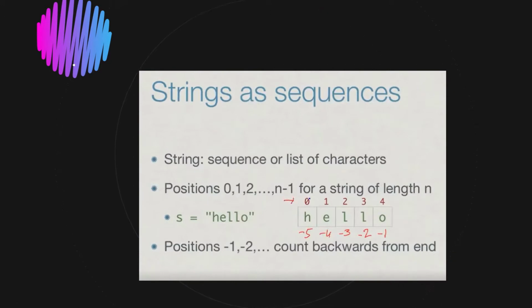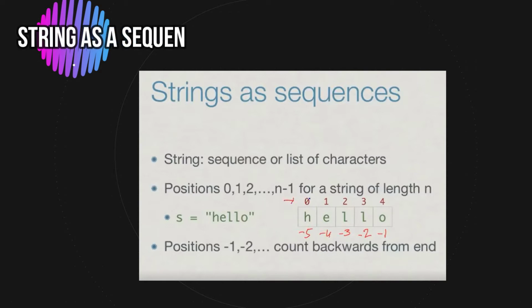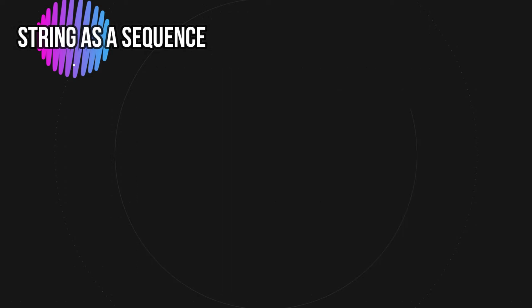It always starts from the 0, as you can see, 0, 1, 2, 3, 4, and it is going up till the end. And if you want to count the string from the backward, what you're going to do? You're going to simply count it from -1, -2, -3, -4, -5. Okay, I hope you get this. This is a very important thing. Whenever you count from forward, you start with 0, and whenever you count from the backward, you start with -1, -2, -3, and so on.